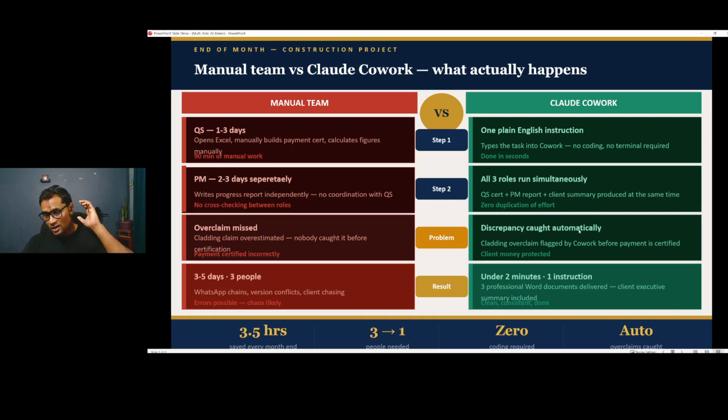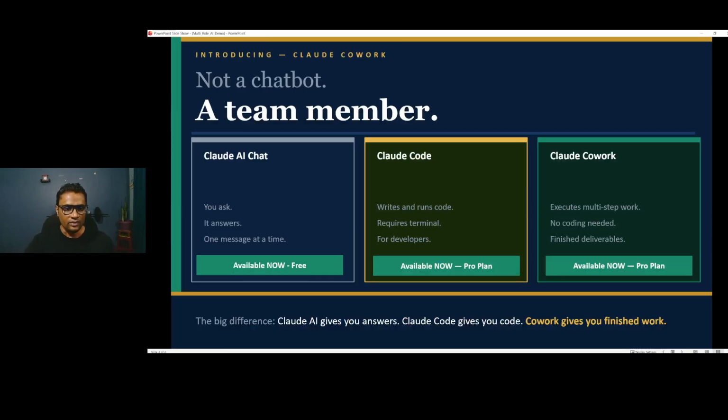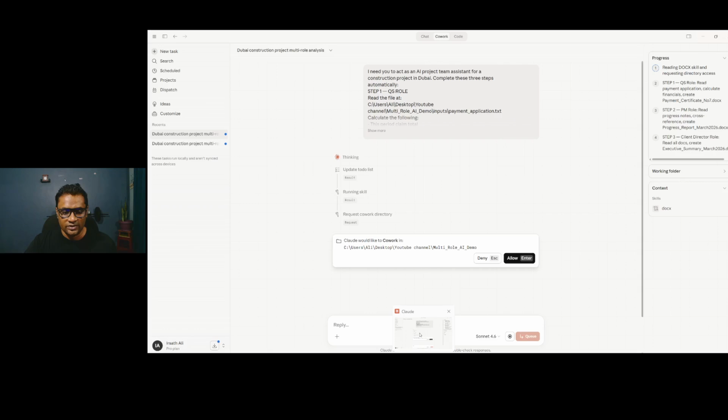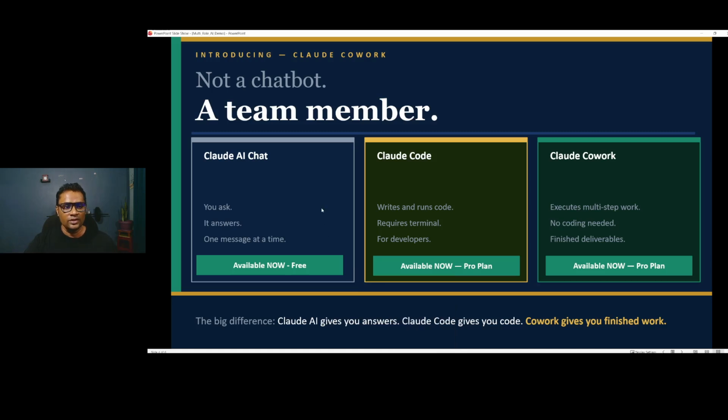This is very powerful, very intelligent, more than human beings. It can capture, flag all these important information, what needs to be captured, everything will be there. Under 2 minutes, one instruction. 3 to 5 days, 3 people, guys. This is the difference between our traditional workflow and the AI automation workflow. Let's go back to the experiment and see what's happening. It's preparing. So let's go back to another slide.